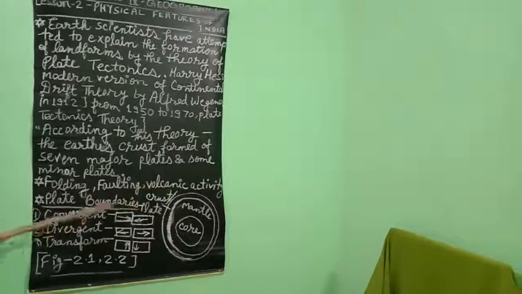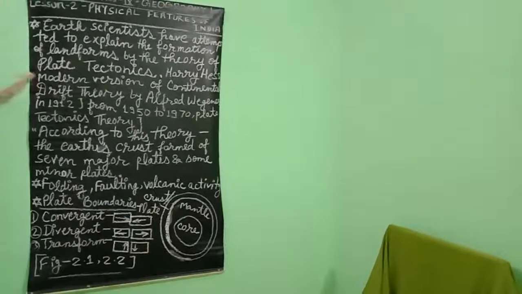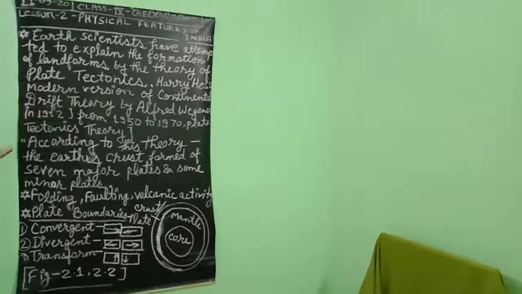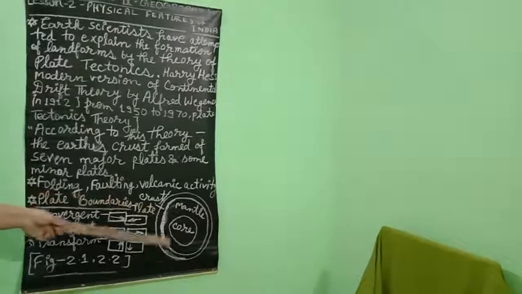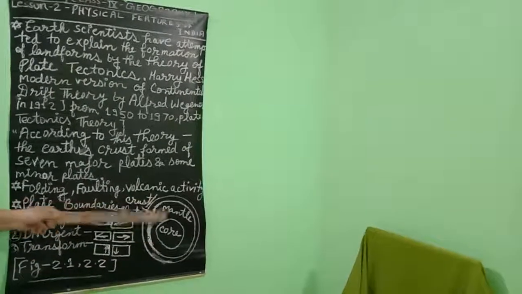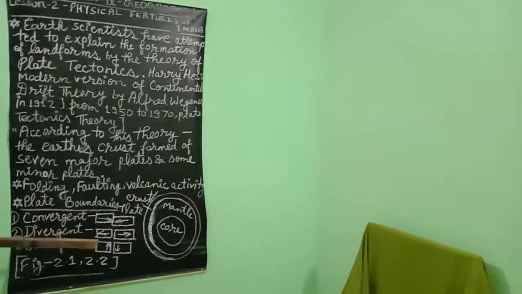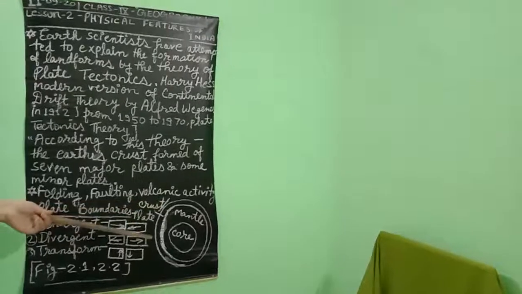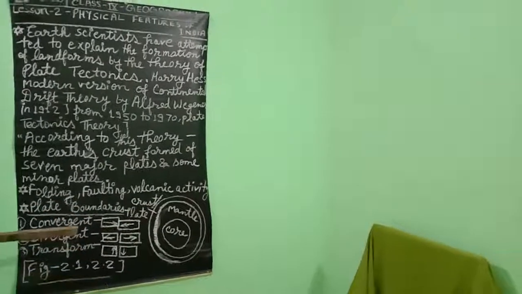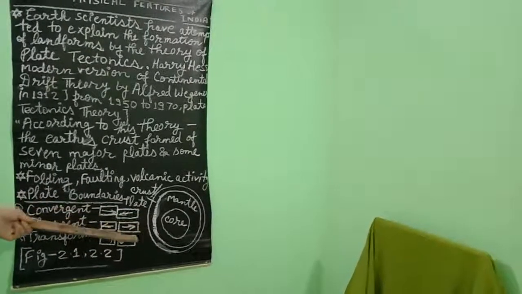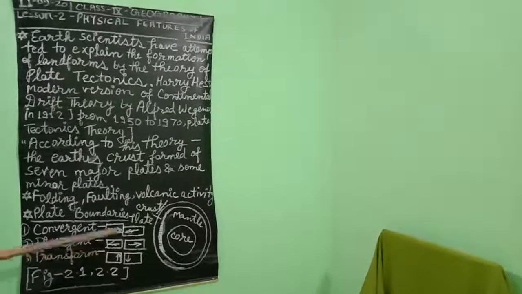After some period, Pangaea was broken into two parts, the northern and southern part. The northern part was known as Laurasia or Angara land, and the southern part was known as Gondwana land. If anyone asks which present continents were part of Gondwana land, they are South America, Antarctica, India, the southern part of India meaning the Deccan Plateau, and Australia.